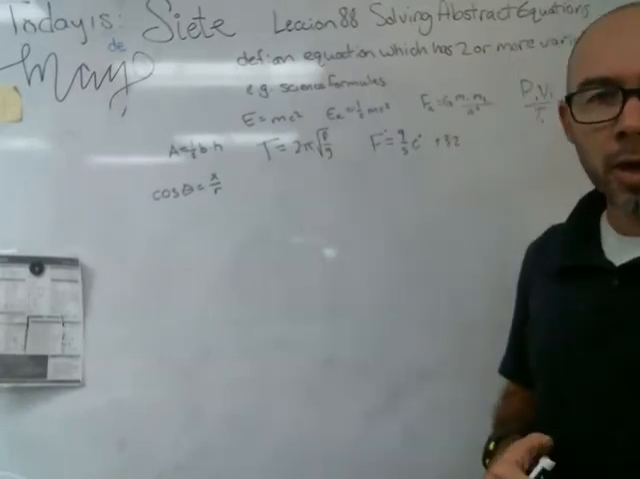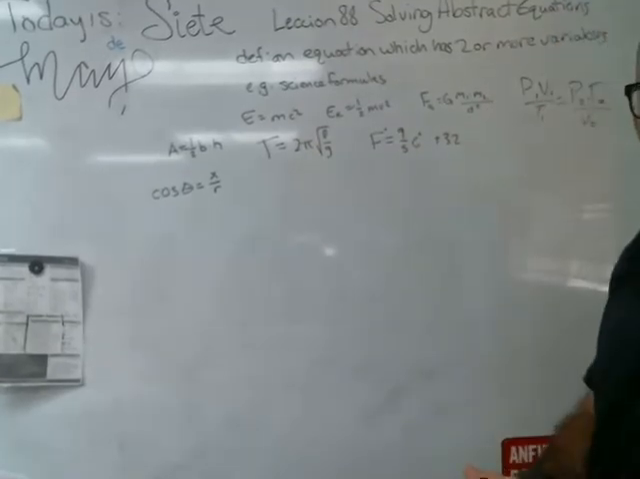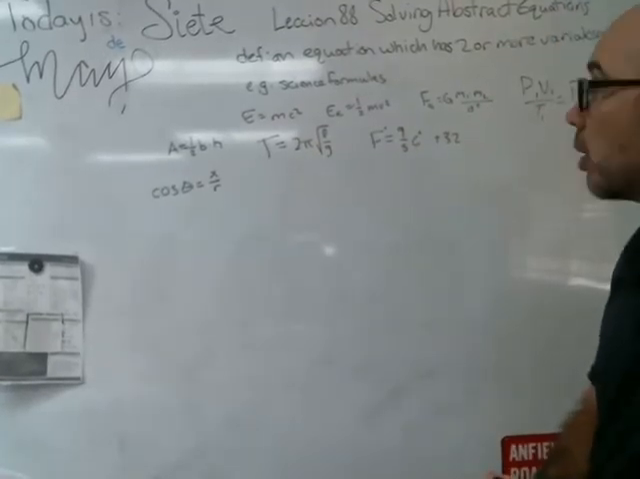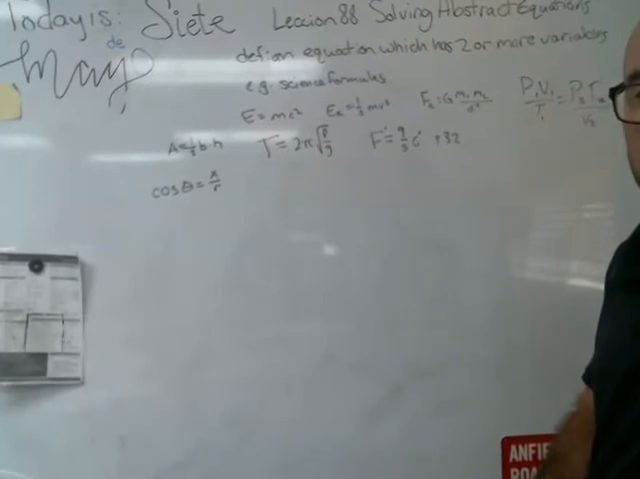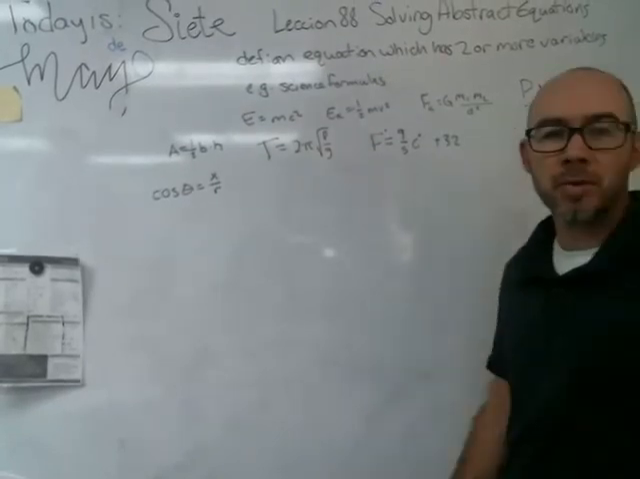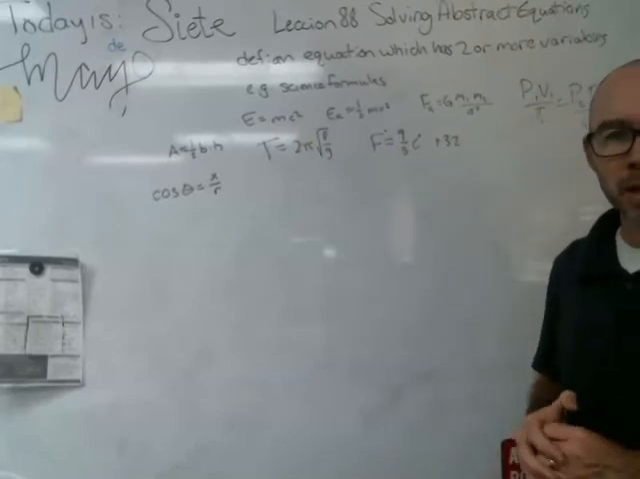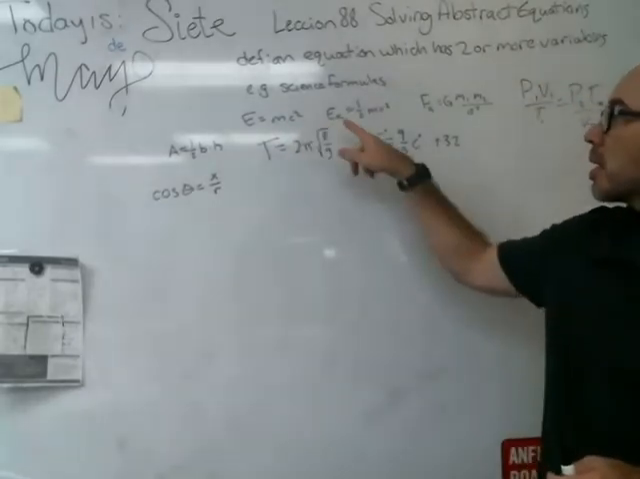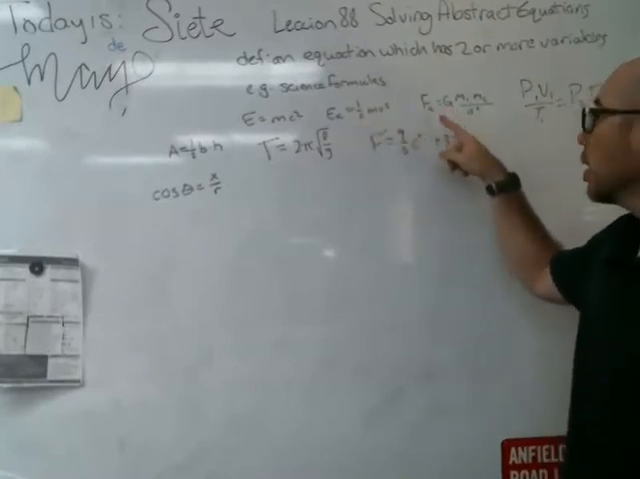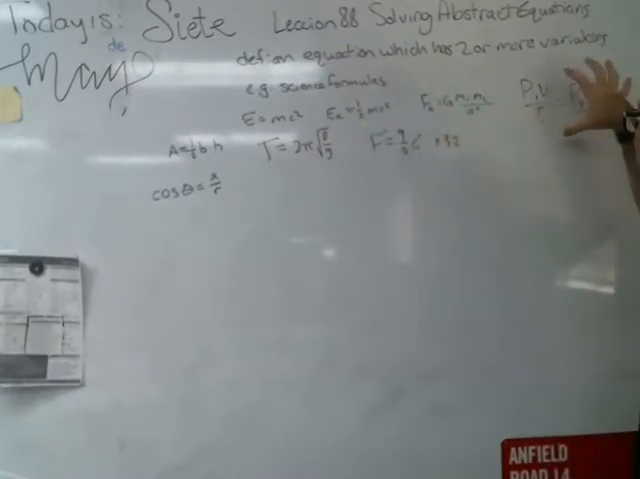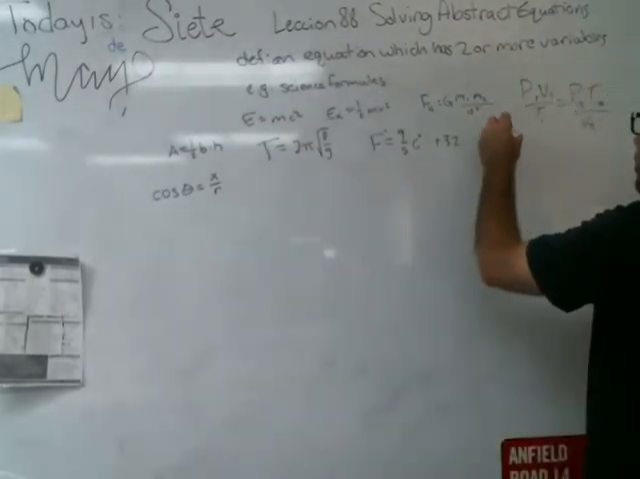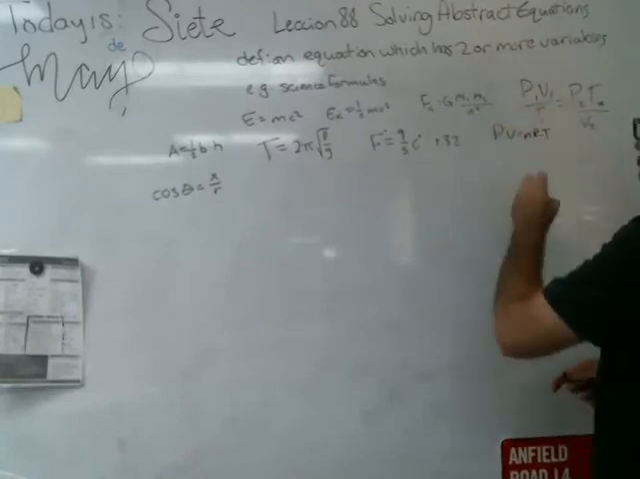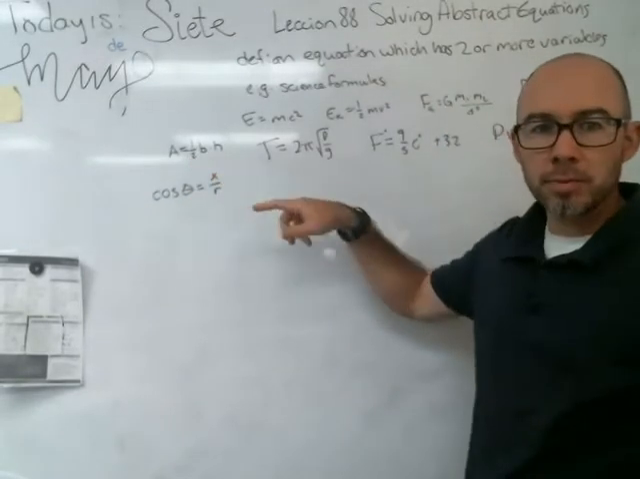And what in the world do I mean there? Here's a definition. It's an equation which has two or more variables. So, for example, science formulas, math formulas, or geometry formulas, whatever you remember from physical science: E equals mc squared, kinetic energy, force of gravity, gas laws. Even PV equals nRT. There's another one, the area of a triangle.